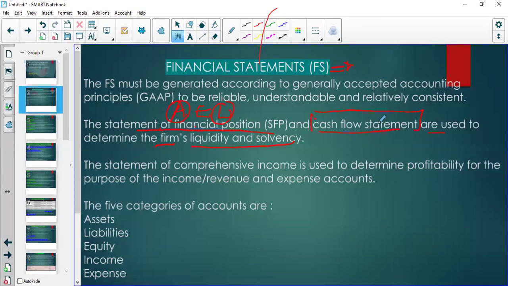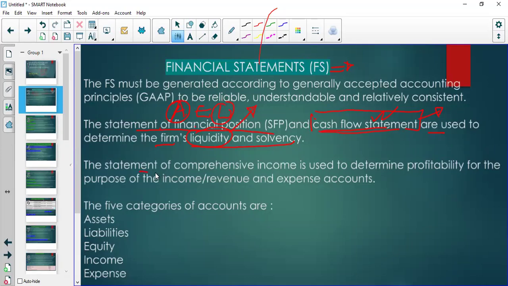Are we able to generate sufficient cash so that if there is any need for us to pay our creditors, those guys who we owe money, we need to have sufficient cash available. All right. So the cash flow statement will give us an idea of the movement of cash in and out of the business, so that we can assess whether this business is healthy or not.